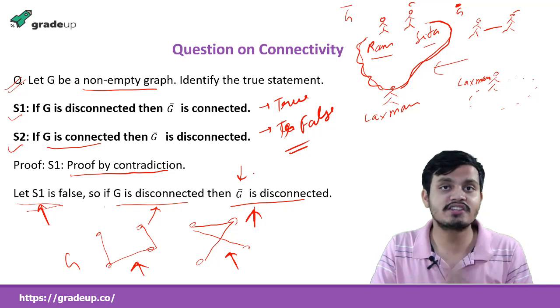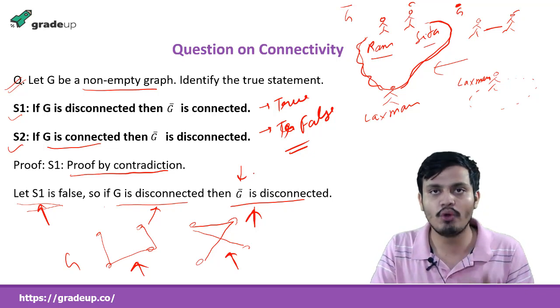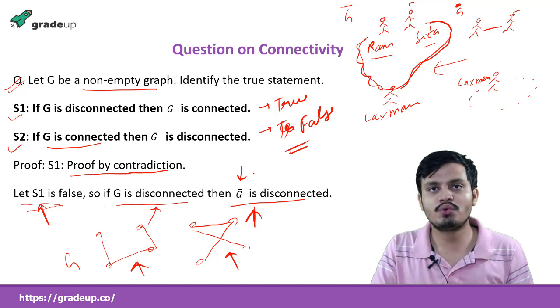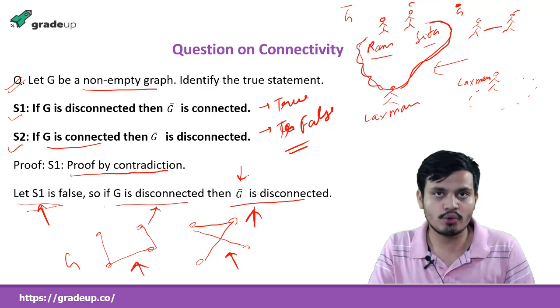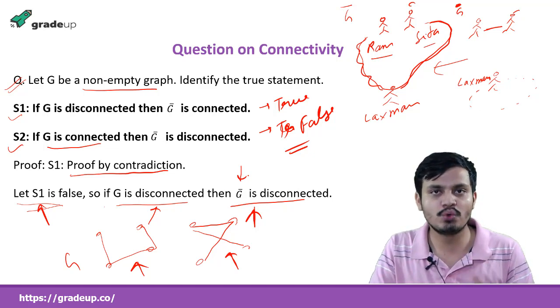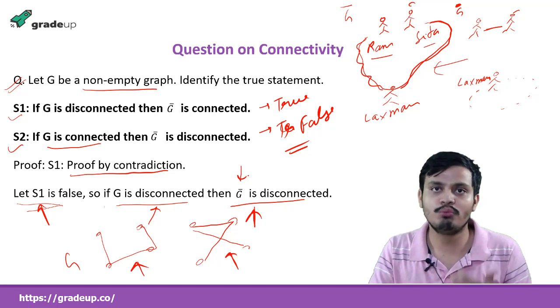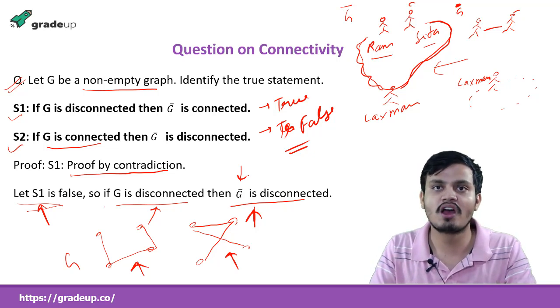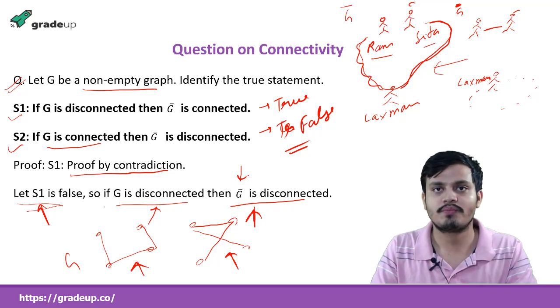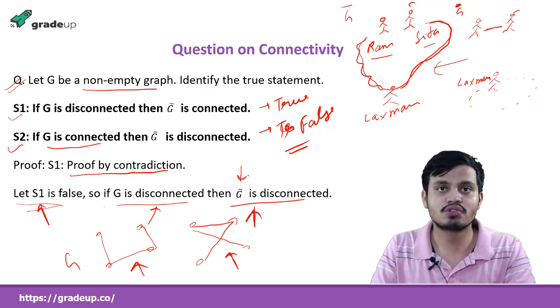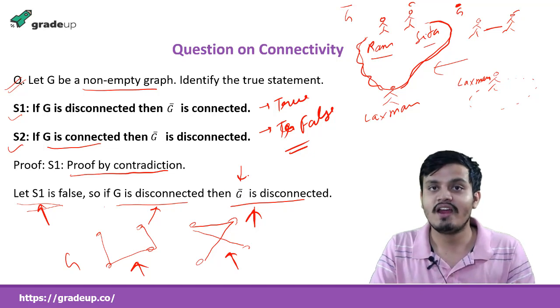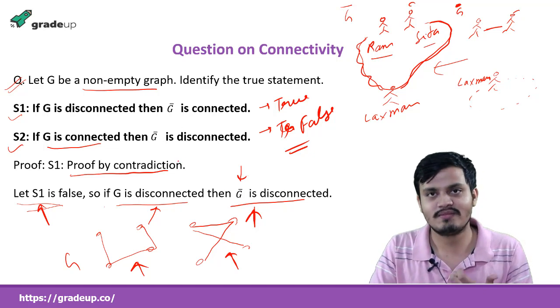So whenever you see any statement in graph theory, if you try to find its intuitive proof or a detailed proof, then you will always feel confident in graph theory. By seeing a statement, you will not hesitate, and you will try to do more and more examples on graph theory. Once you do lots of examples, you will become really good in graph theory. I already told you before that in IITs, they ask a lot of questions from graph theory in interviews. It also comes in the GATE examination, but in interviews also they ask a lot of questions. They give a statement and they want you to prove it, because proving something really requires intuition and many other things.